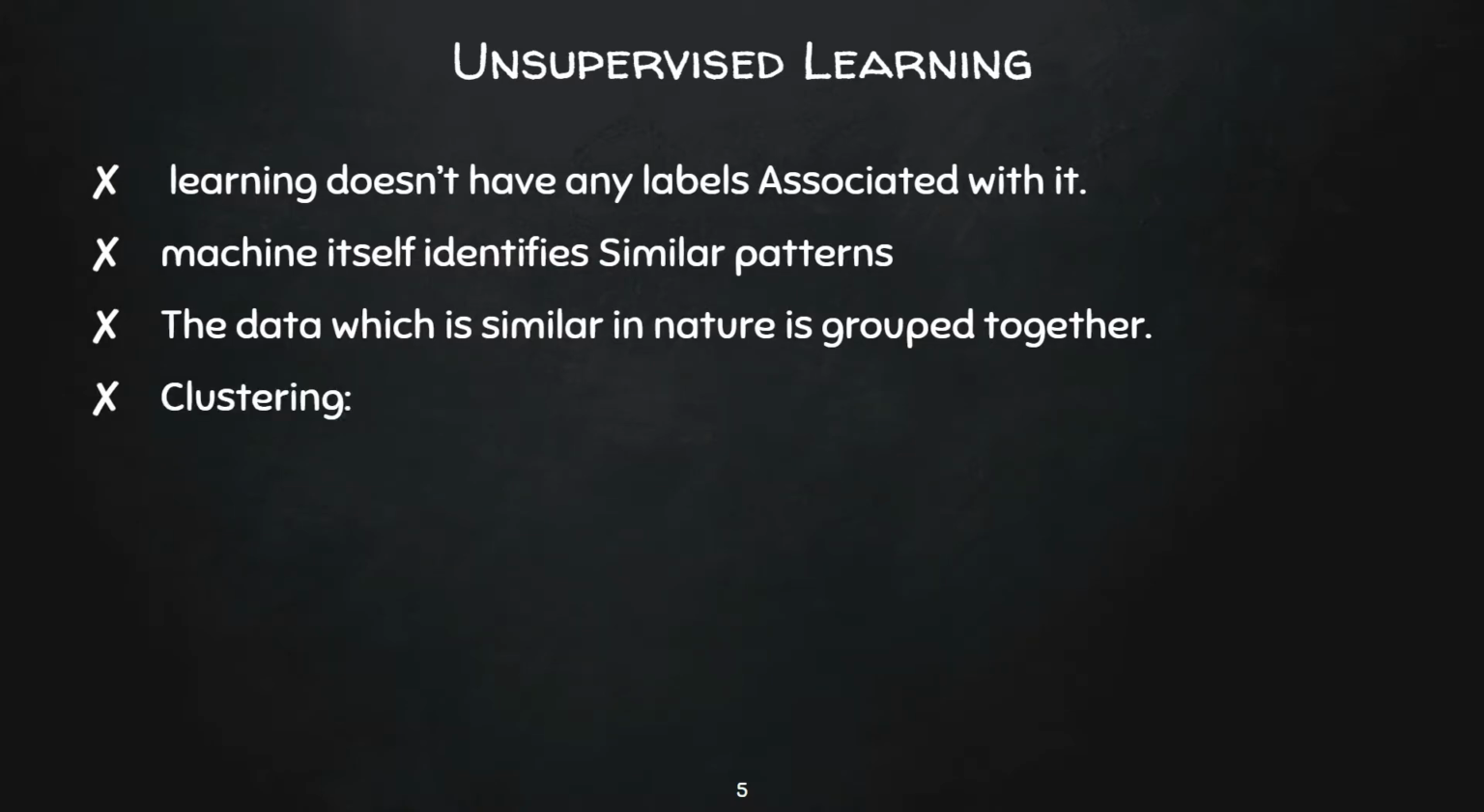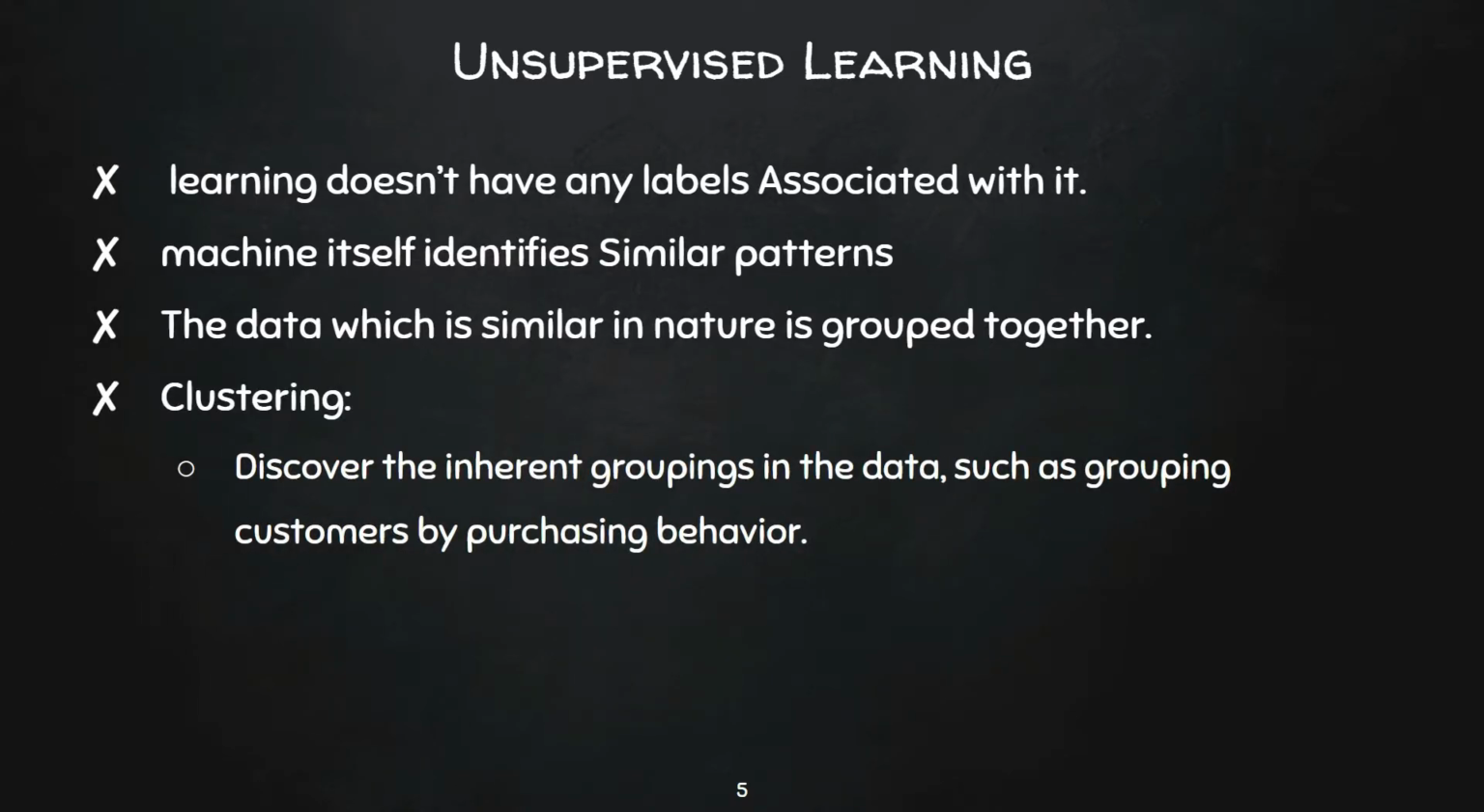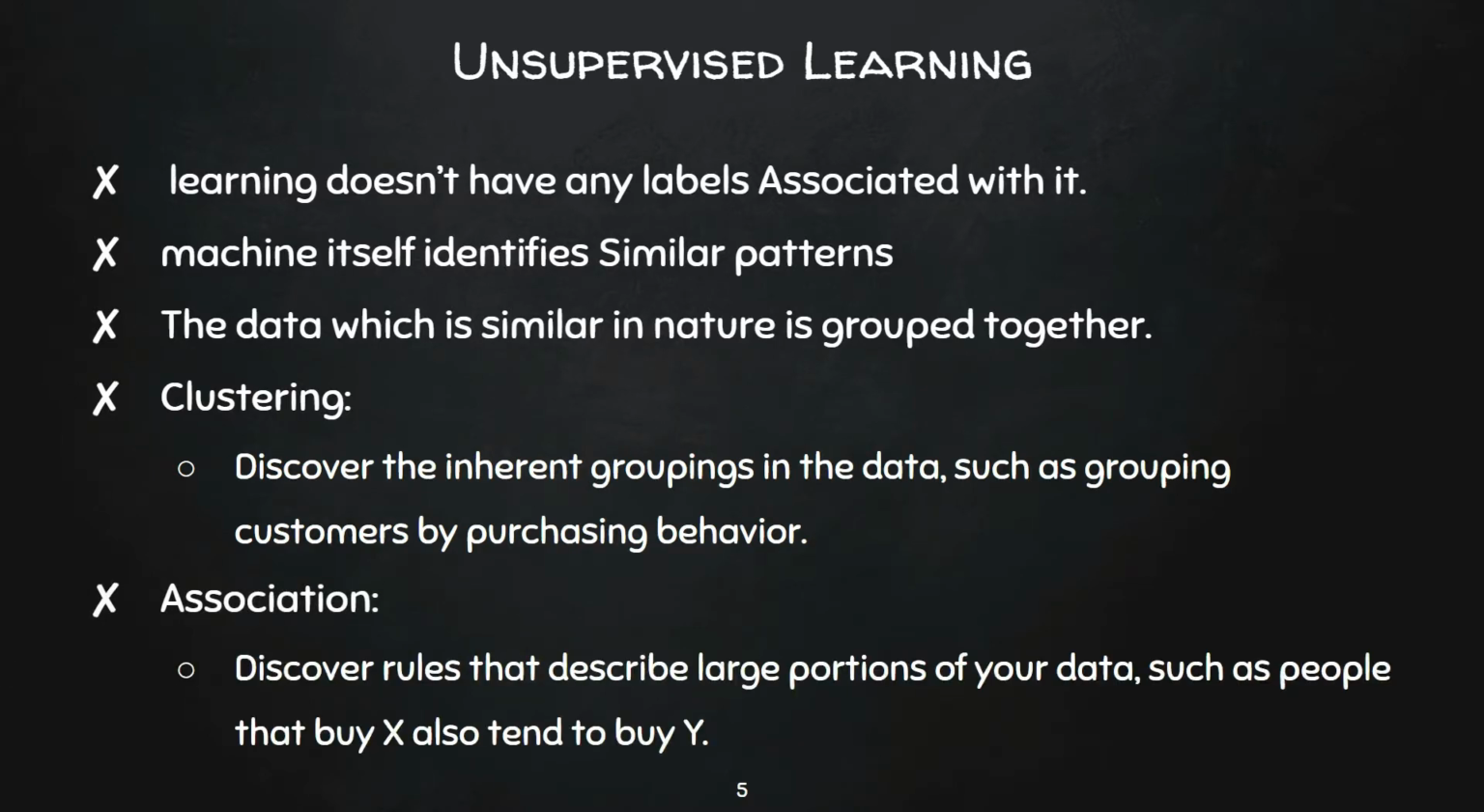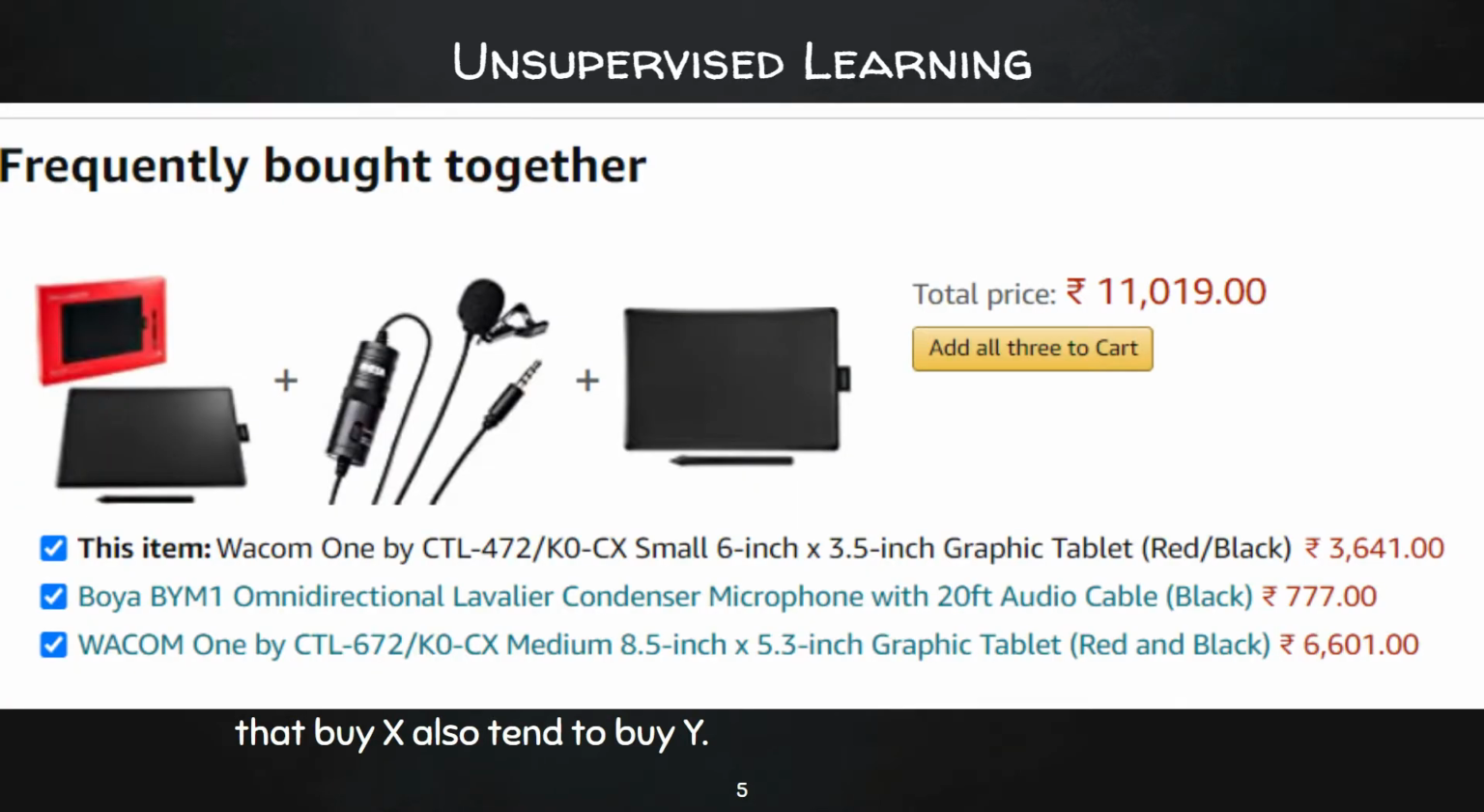There are two types of unsupervised learning too, that is clustering and association. Clustering means discovering the inherent groupings. For example, we can group customers by the goods they purchase. Association in unsupervised learning means we assume that if a person buys this, then he should buy this. For example, if we are searching for a Wacom tablet, that is a digital teaching tablet, on Amazon, we will also see suggestions for a professional mic and professional camera, and it will also give us an offer on buying the three together. So this is done using unsupervised learning.